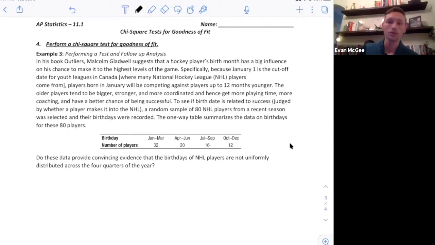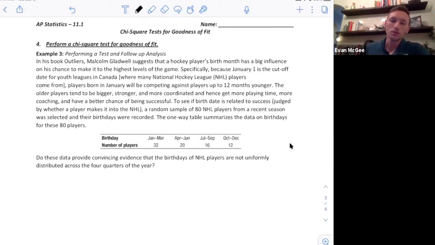The older players tend to be bigger, stronger, more coordinated, and hence get more playing time, more coaching, and have a better chance of being successful. To see if birth date is related to success, judged by whether a player makes it to the NHL, a random sample of 80 NHL players from a recent season was selected and their birth dates were recorded. The one-way table summarizes the data on birth dates for these 80 players.